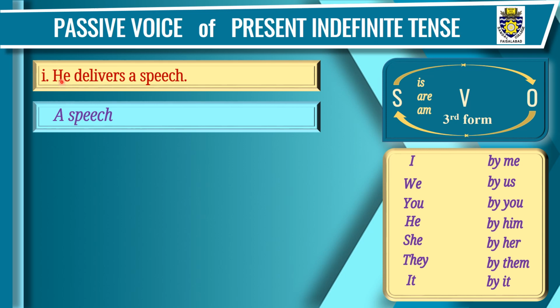Step 2, this subject will take the place of this object, a speech. So we will write by him, as he changes into by him. Him is the objective form of he. Step 3, we will use the third form of delivers, that is delivered. These are the 3 steps we will follow in the passive voice of all the tenses. There is only one change, that is of step 4, the helping verb.